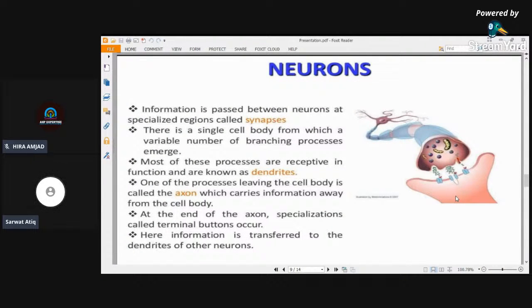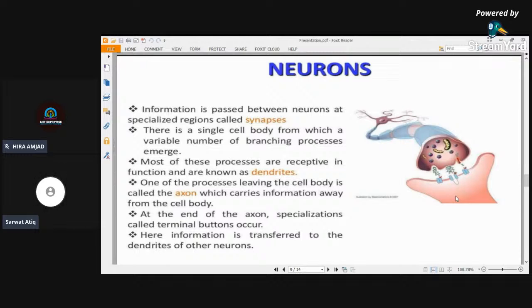Neurons. Information is passed between the neurons at specialized regions called synapses. There is a region between the two neurons. The junction between the two neurons is called the synapse, the details of which are later in the chapter.